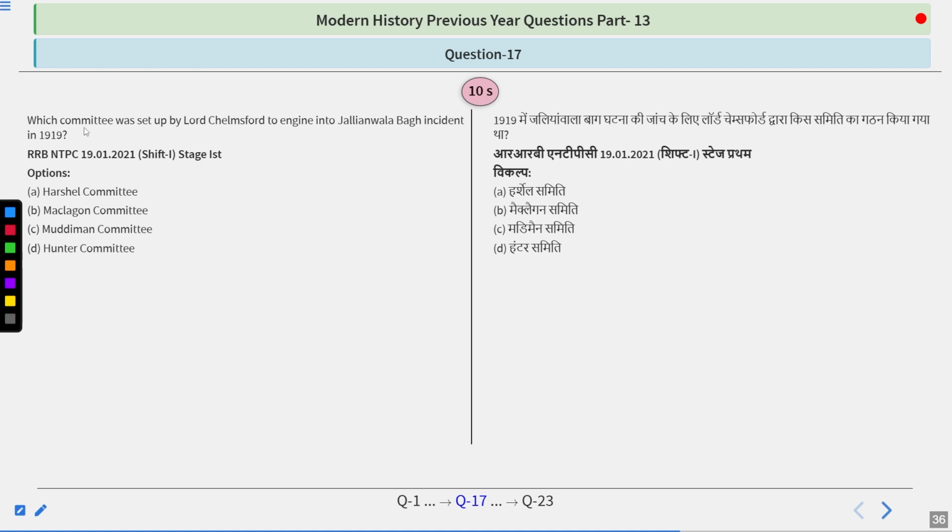Very important question, this one. Which committee was set up by Lord Chelmsford to inquire into the Jallianwala Bagh incident in 1919? Options are Herschel Committee, McLagan Committee, Modiman Committee, or Hunter Committee. Try to think about it.